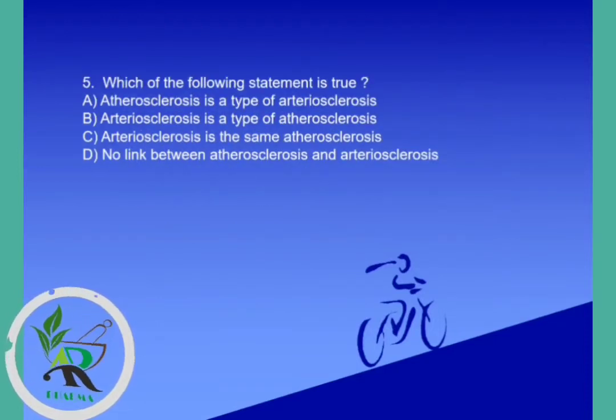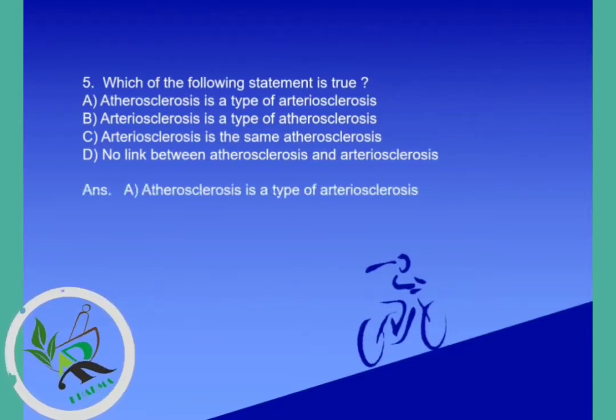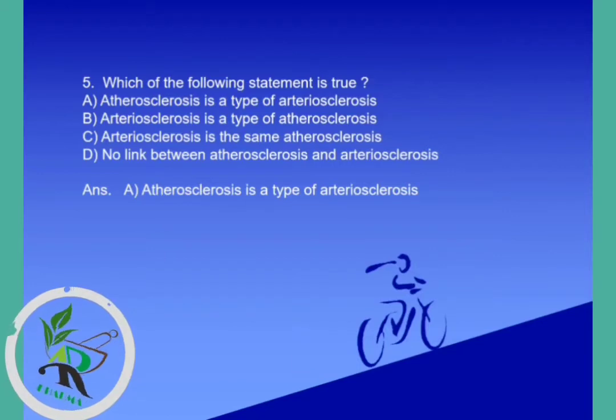Question number 5. Which of the following statements is true? Options are atherosclerosis is a type of arteriosclerosis. Arteriosclerosis is a type of atherosclerosis. Arteriosclerosis is the same as atherosclerosis. No link between atherosclerosis and arteriosclerosis. But the correct statement is atherosclerosis is a type of arteriosclerosis.